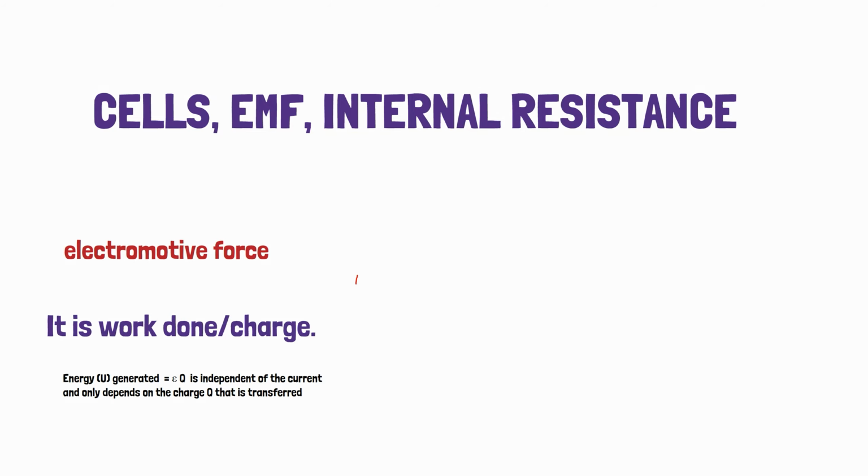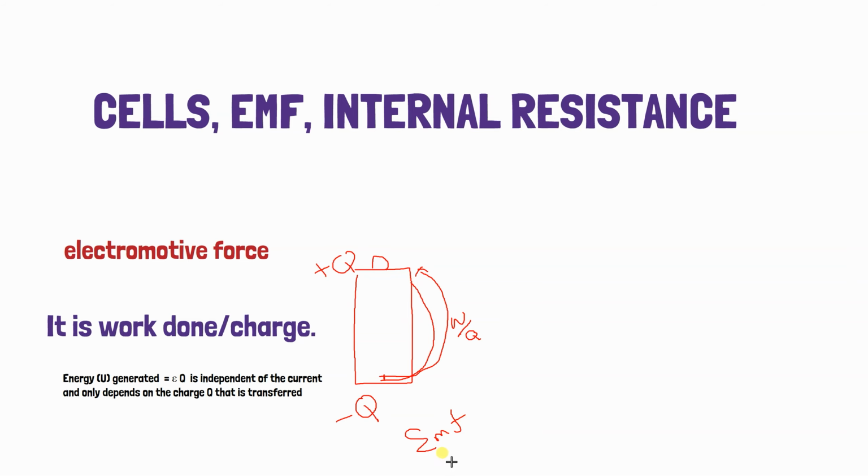So when the cell is converting, moving charge from here to here, it does work on every charge. It moves charge, and because of this, charge is accumulated on the terminals, plus Q and minus Q. This energy conversion from one form of energy into another, electrical form of energy, is called EMF, with the volt as unit.